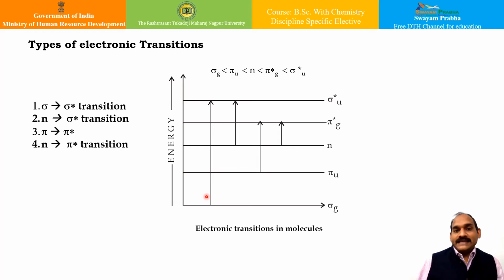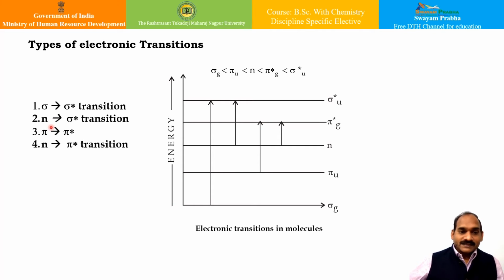And this is the highest energy transition, occurring at about 125 to 135 nanometers. So this absorption takes place in the far UV or vacuum UV region, and so it has not much application. Examples are methane or ethane.